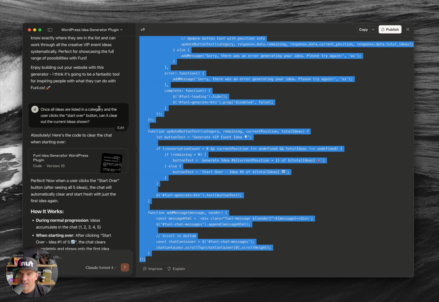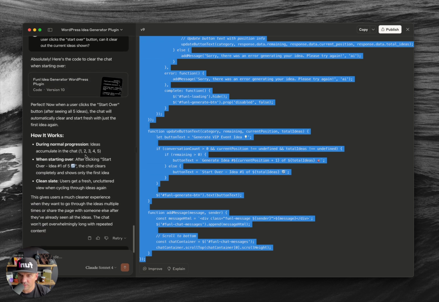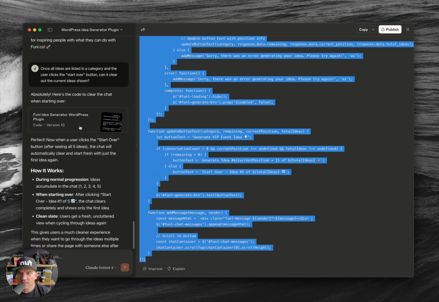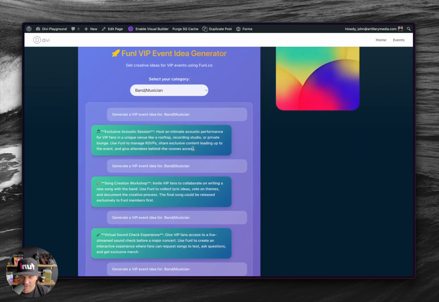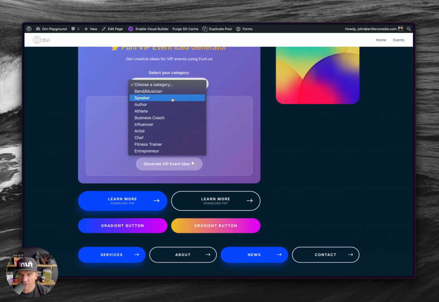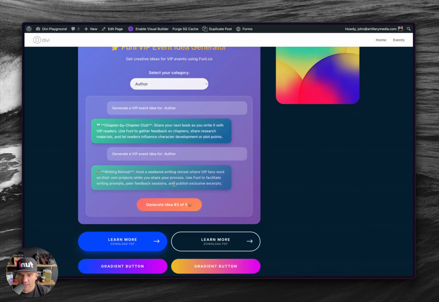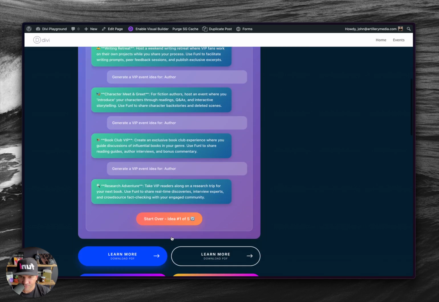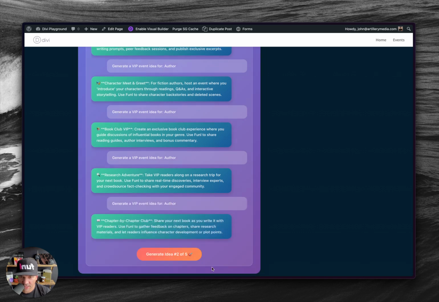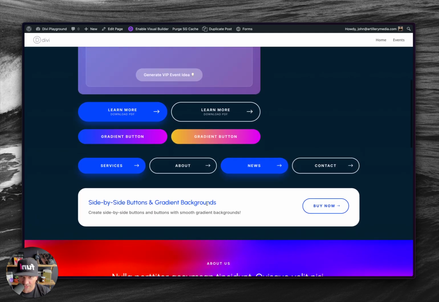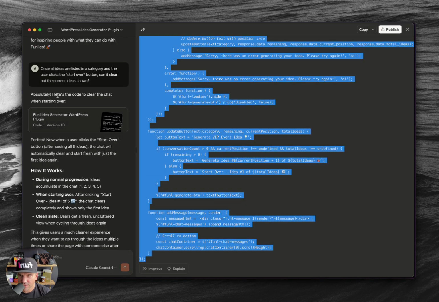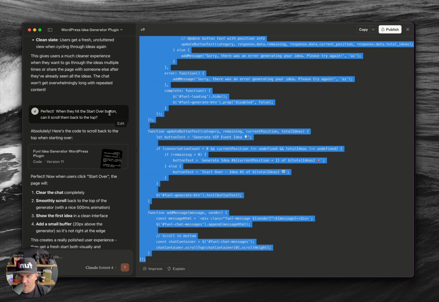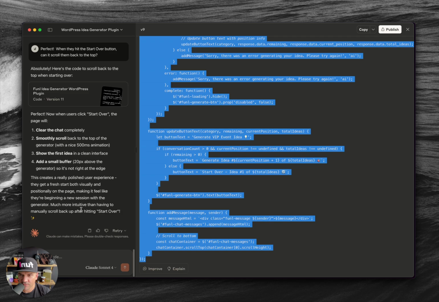Once all I do is list in the category and the user clicks start over, can it clear out the results? Yeah, and that happens, so it clears it out. But then what was happening was I'd get all 5, whatever. I'd get down here, I'd hit start over, and it would just clear everything out, and everything would go up, but I'd still be down here. So then I finally asked it, when they hit the start over button, can it scroll them back to the top? And then it gave me this final version here.